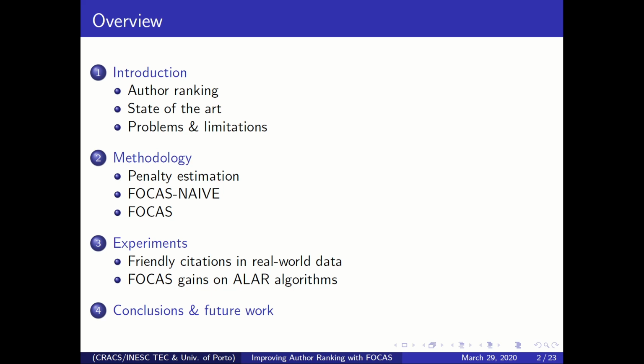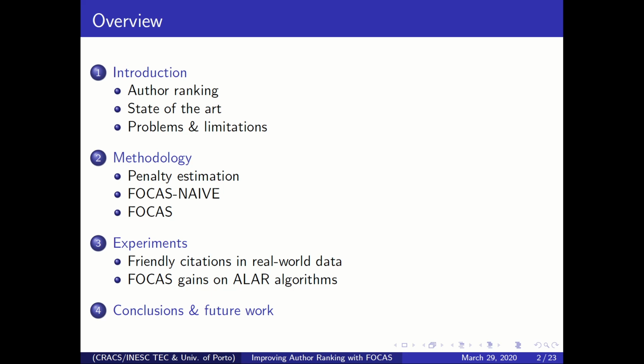Namely, this will be divided into three main parts. One where I'll start explaining how to estimate penalties for the friendly citations. Then I'll explain one method that we use to integrate these penalties with author ranking algorithms, and then the other method, which presents some differences.